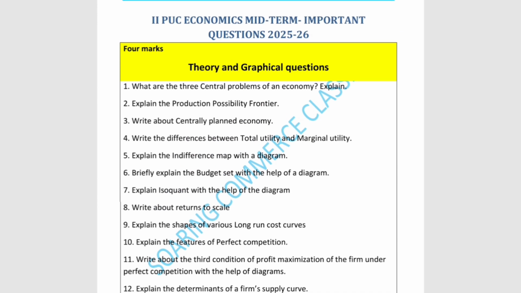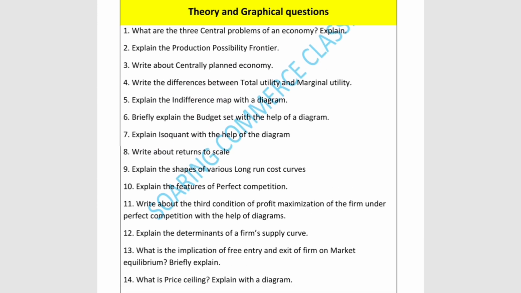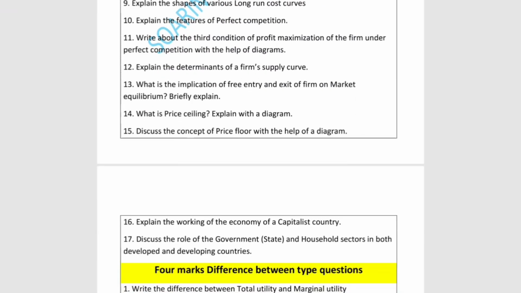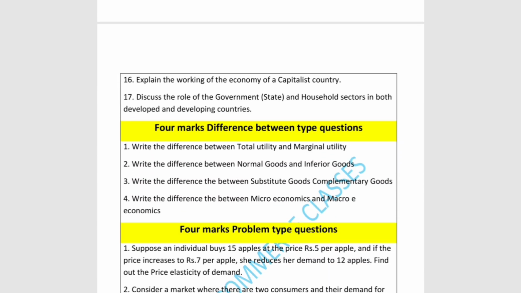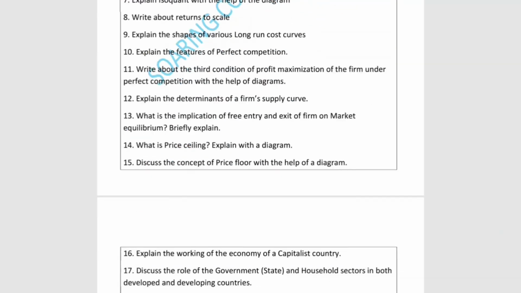Seven questions they are going to be raising. Among these 17 questions, 7 questions definitely they are going to be raising. So totally 9 questions they are going to be asking. So the 7 questions come from these 17 questions.